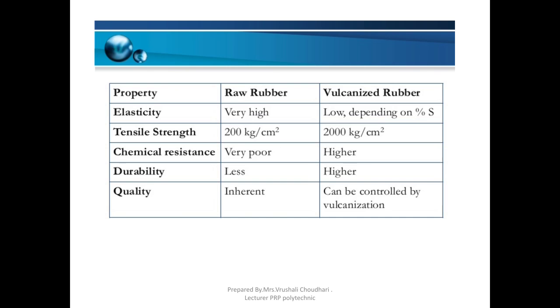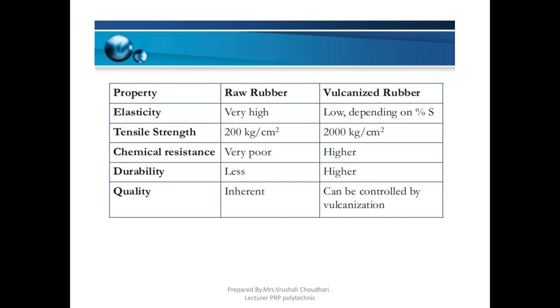So elasticity of raw rubber is very high, while for vulcanized rubber it is low. Tensile strength, the capacity to carry weight: for raw rubber it is low, 200 kg per cm square, while vulcanized rubber is stronger, with a capacity of 2000 kg per cm square.